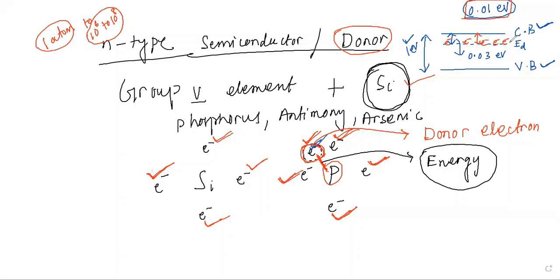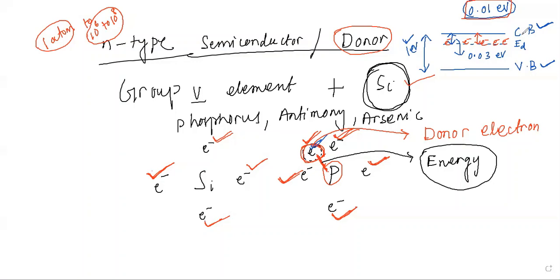So these electrons require very little energy, and a small thermal agitation can push them to the conduction band.